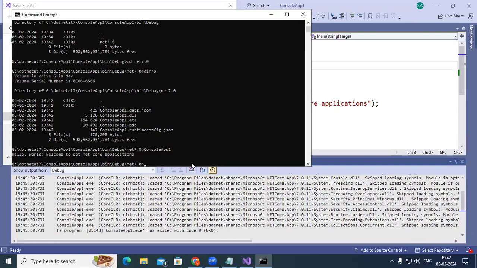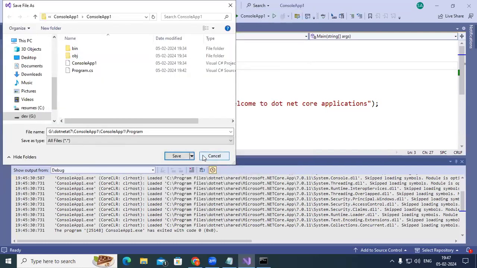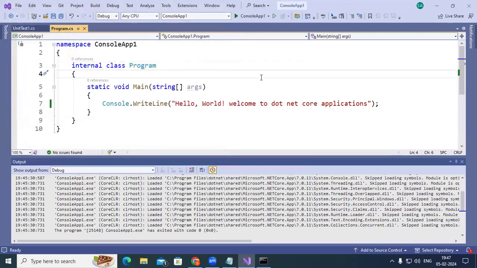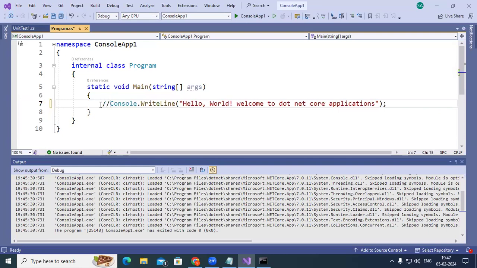Even here you can pass parameters. You can send arguments or parameters to the application, so I will show how we do that. Suppose you come to this one here. Instead of printing this Console.WriteLine, "Hello world, welcome to .NET Core application," I don't want to print this; I would like to print something else. After doing some calculation, I want to print it. I can go with commenting, so this is called a single line comment.